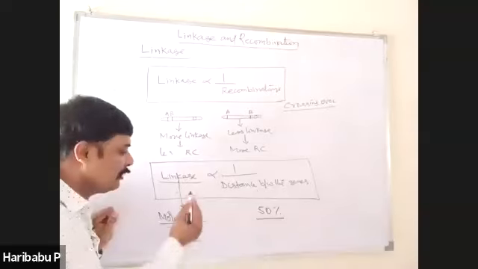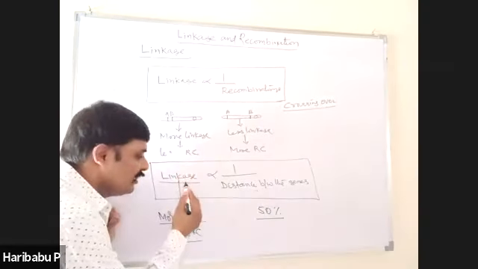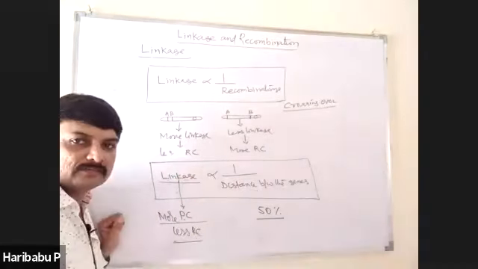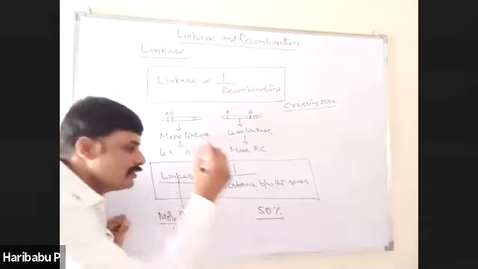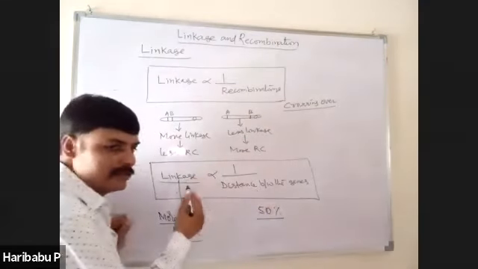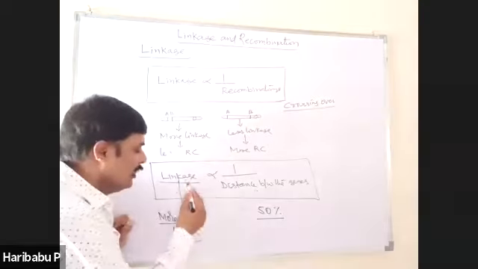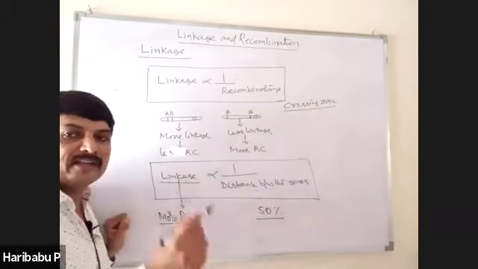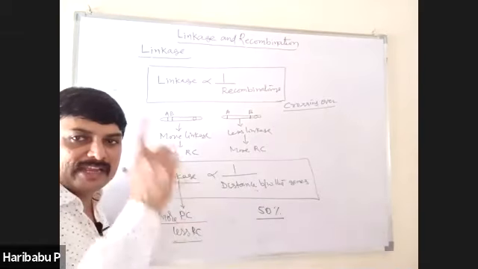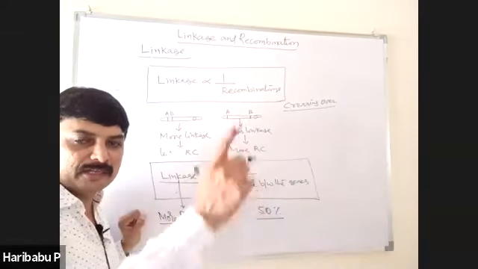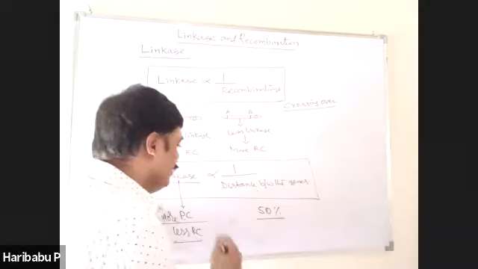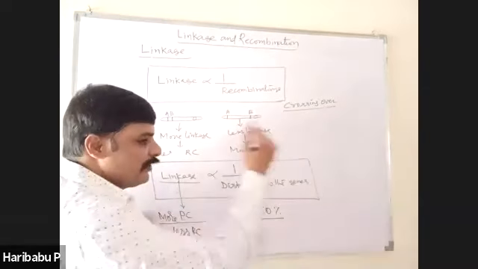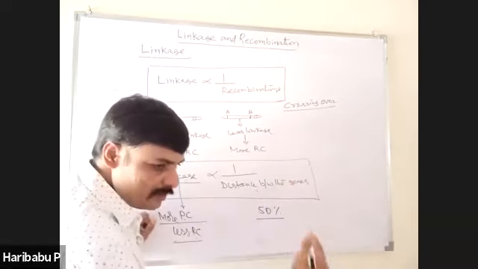And one more thing you remember, if linkage is there, no independent assortment. If independent assortment is there, no linkage. That is why I told you one point. Linkage is an exception to independent assortment. If genes are present on different chromosomes, they show independent assortment.